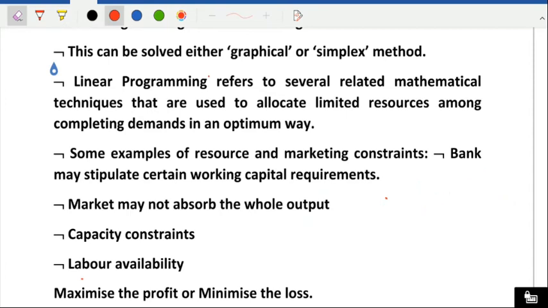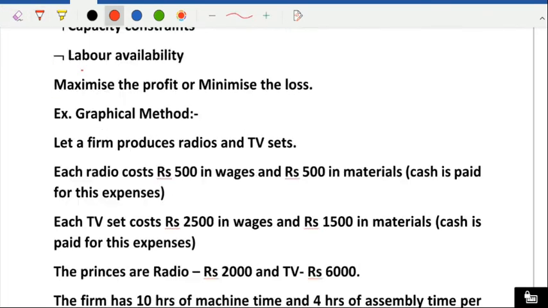I'll take one example here, but before that, I'll tell you there are basically two methods in our syllabus of this CIB. The first method is called the graphical method and the second method is called the simplex method. We are going to see both methods here.